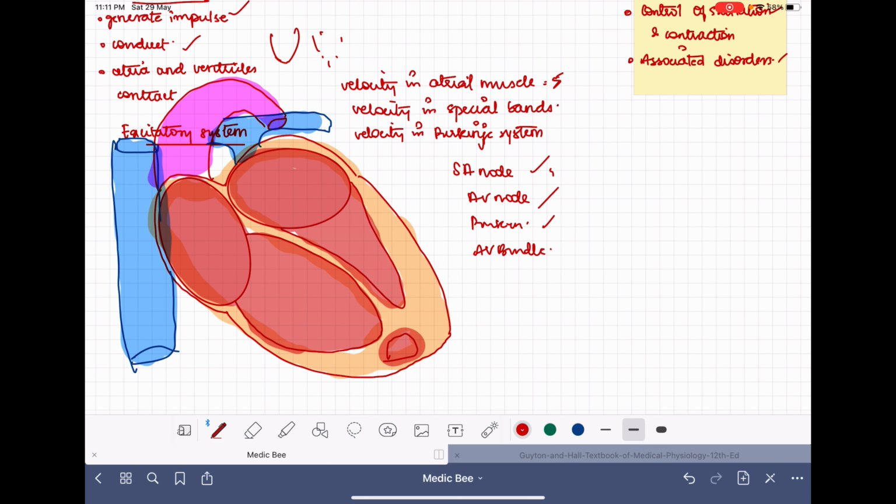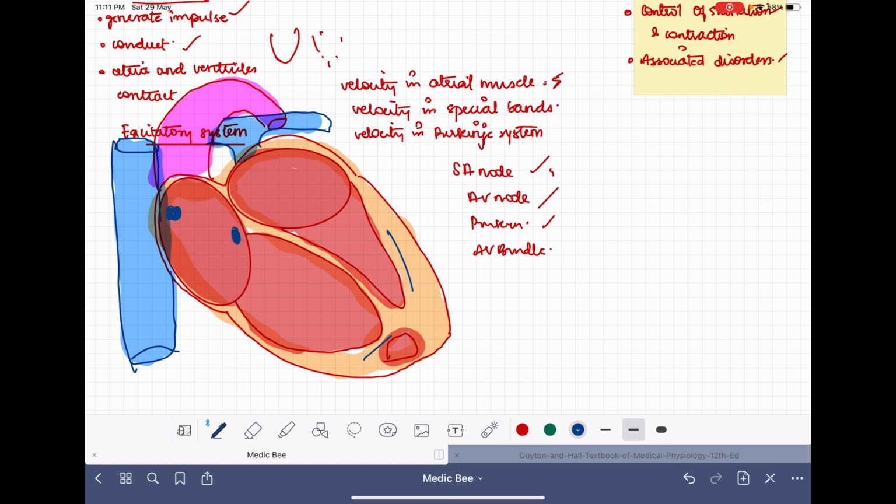SA node is specific. If you want to know, SA node is present around here, near the opening of the superior vena cava, and the AV node will be present somewhere here, near the septum, the interatrial septum. The Purkinje fibers will be present along the ventricular muscles. So how does the SA node generate the impulses?